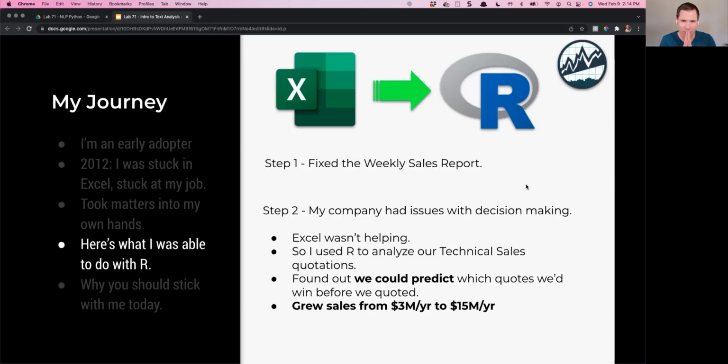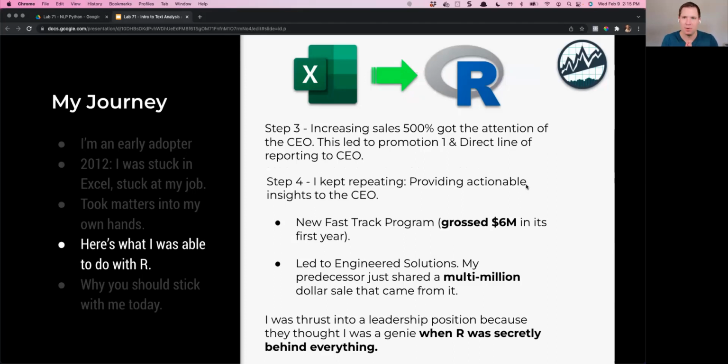So I found out that R could help me predict, and it could help us predict which quotes we would actually win. So I ended up putting in place a system to collect that information and help analyze the data based on key features and factors that I knew would be potentially predictive, and it worked. And in fact, it worked so well, I grew that sales group from about 3 million a year in sales to about 15 million a year in sales in the course of about a year. So it was amazing. And that was what happened to my career.